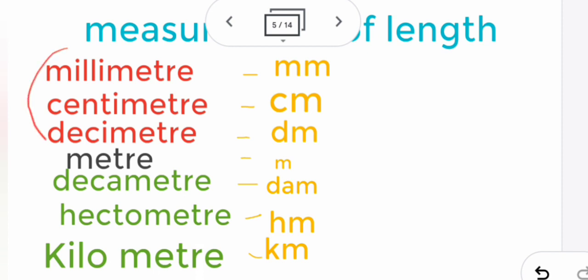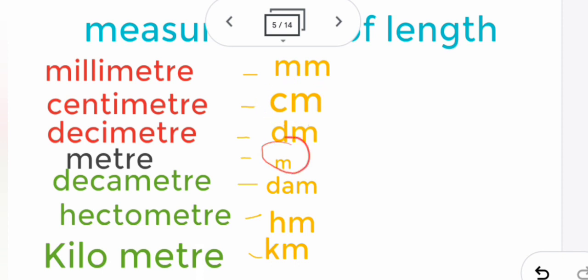So these three are the lower units, meter is the standard unit of length, and these three are the higher units. We cannot always write the full spelling, it is difficult for us, so we have short forms also. Millimeter: the first letter of milli and the first letter of meter, mm. cm means centimeter, dm means decimeter.